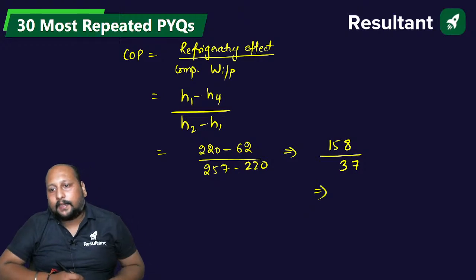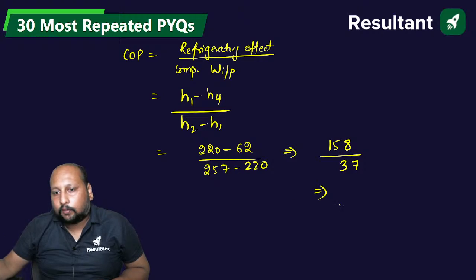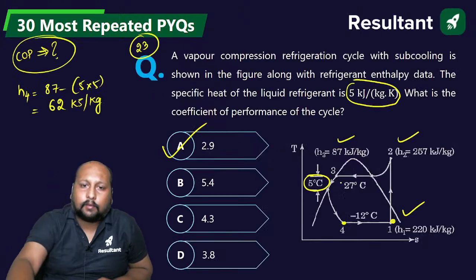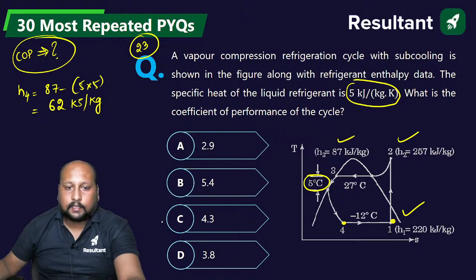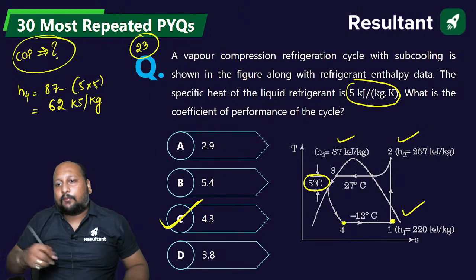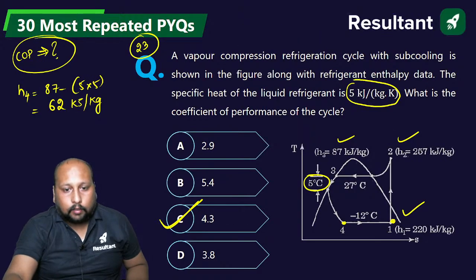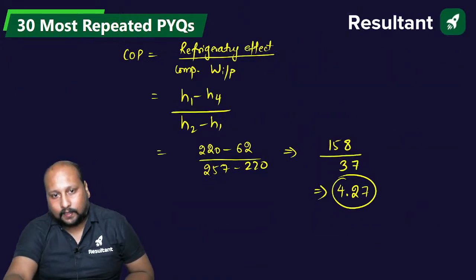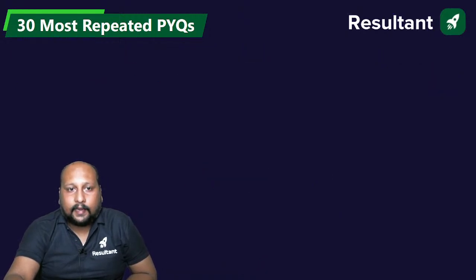हाँ. So approximately what's the value? 2, 3, 4 point something आएगा. देखो 4 point something, 4.2 something. हाँ. So option C is the correct answer. 4.3, 4.27 something. देखिए option C 4.3 is the correct answer. ठीक है, done. Option C 4.27 is the correct answer. ठीक है. चलिए next question, 24th on the screen.